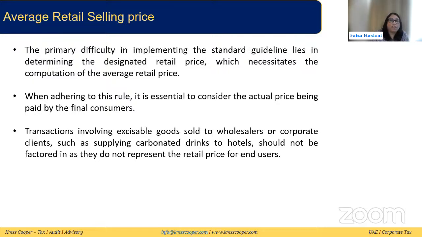When calculating this average retail selling price, you need to consider the actual price paid by the final consumer, the one being sold in Spinneys or Choitram, which the final consumer can go and get. We need to exclude, for example, sales to a hotel, or the hotel selling to the end consumer, because that is not the normal price for end users. Likewise exclude what you sell to wholesalers or corporate clients at discounted prices.